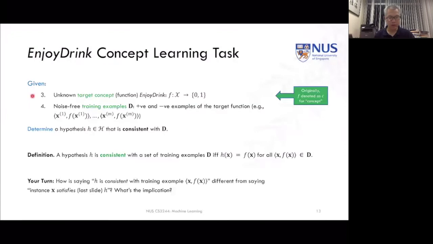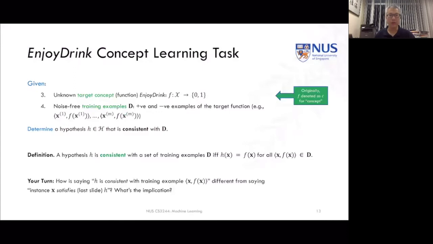We'll also need the unknown target concept, so we have to have access to the actual values of the function. That's our y's, okay? Here it's going to be 0 or 1, or don't enjoy or enjoy. And we're going to need noise-free training examples, right? All of the data set values so that we can get these instances. We'll need the function values, the y's, as well as the x's, right?